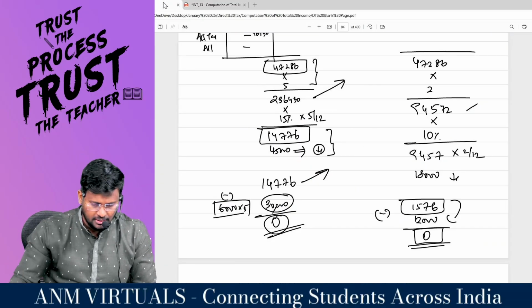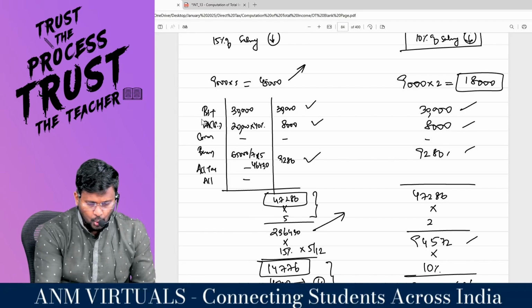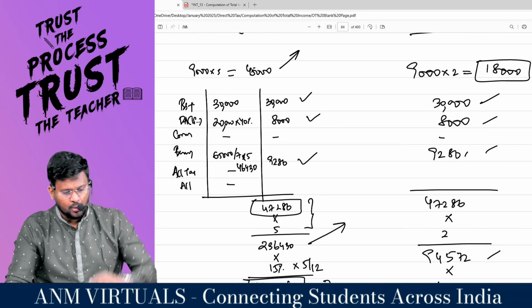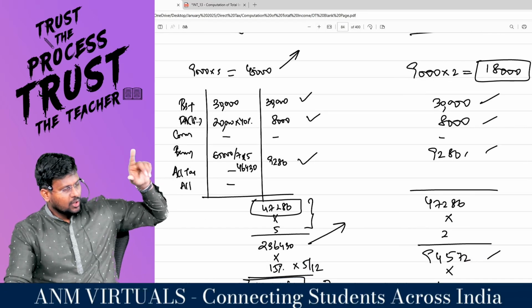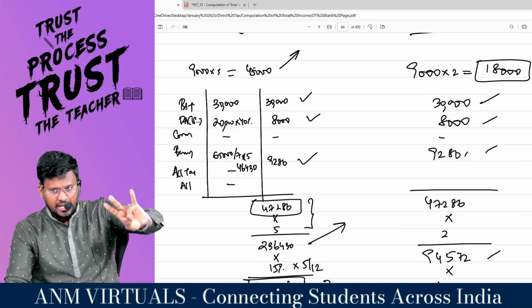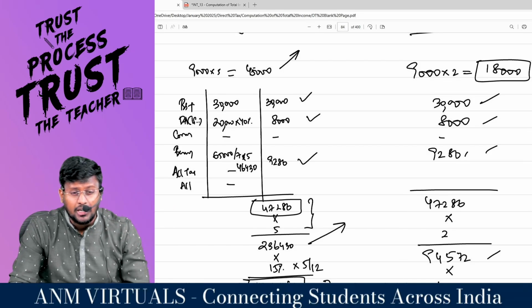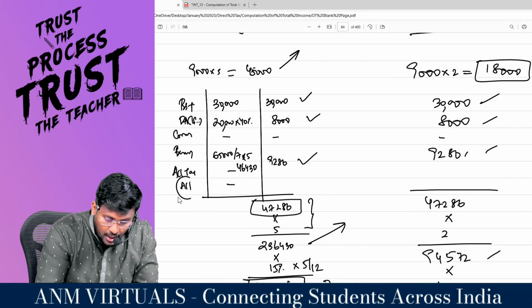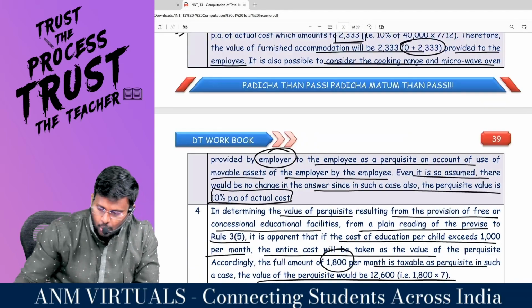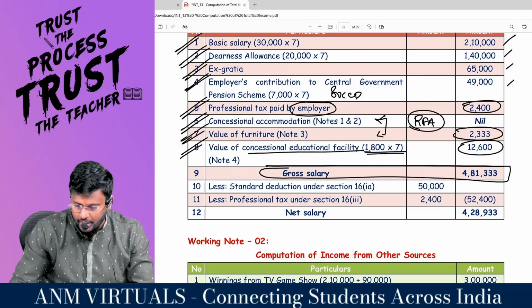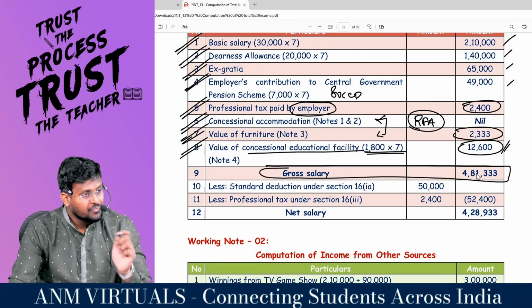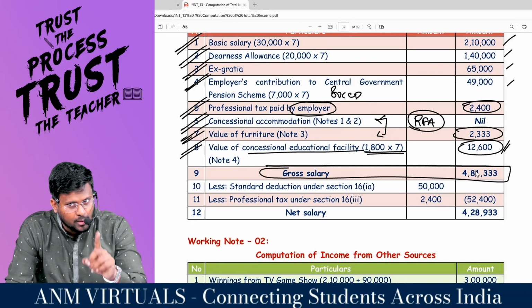When I am saying this, look here. What is the definition of salary? Are you remembering the definition of salary? Basic salary plus DA if provided in terms of employment plus bonus plus commission plus all taxable allowances. This is not an allowance, this is a perquisite. That is why this amount has not been taken into account when you are calculating the RFA. Are you understanding? This is not an allowance, this is a perquisite. Are you all really with me?